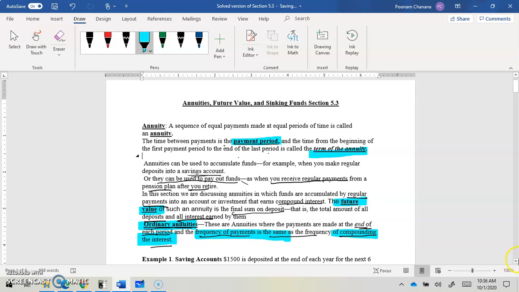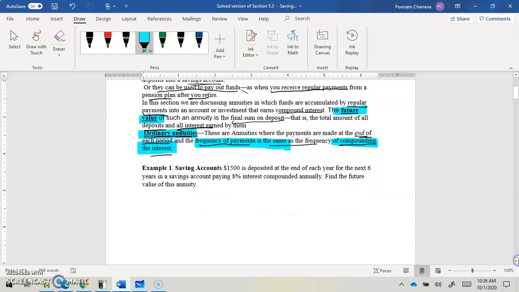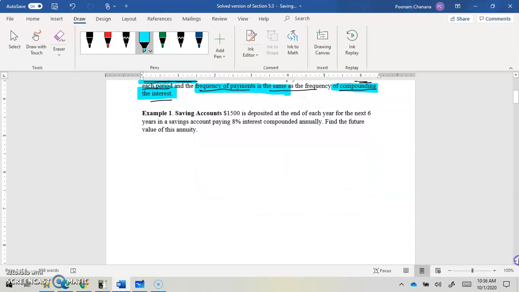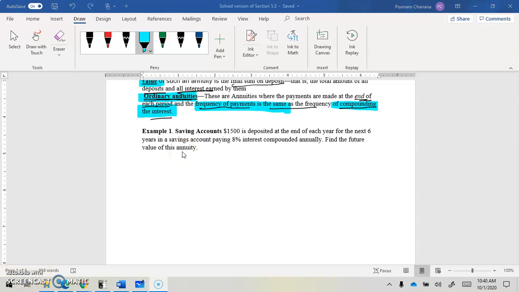Okay. So let's do an example and understand. This example is going to show you what we are saying about annuity. So let's read example 1. In a savings account, 1500 is deposited at the end of each year for the next 6 years, in a savings account that pays interest of 8% compounded annually. Find the future value of this annuity.